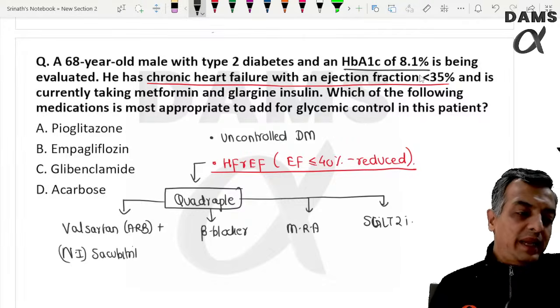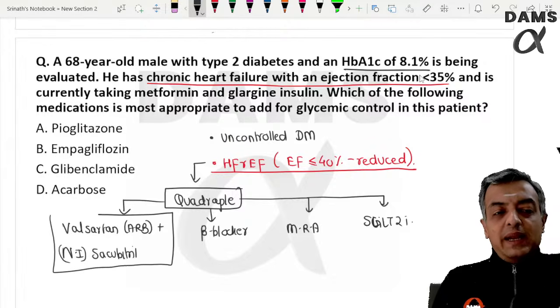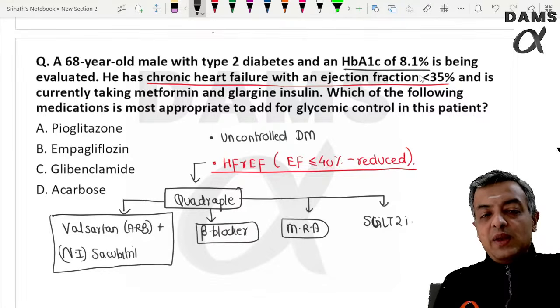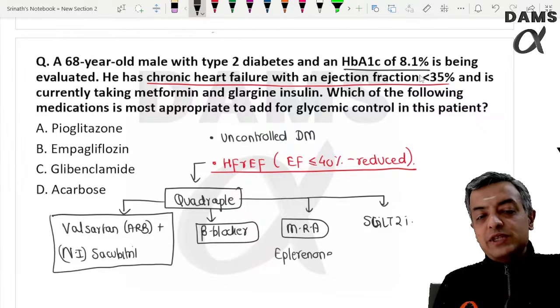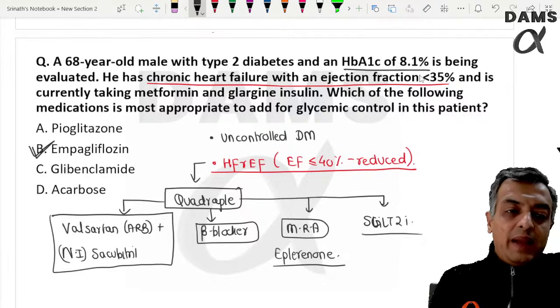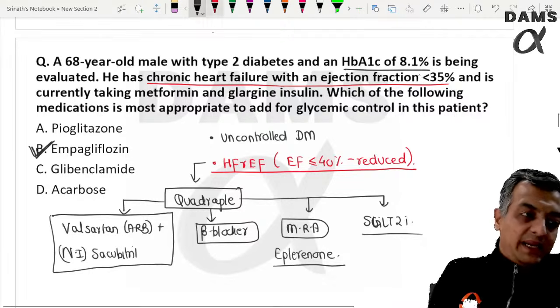So valsartan and neprilysin inhibitor, beta blocker, mineralocorticoid receptor antagonist eplerenone, and SGLT2 inhibitor empagliflozin is going to be the correct answer.